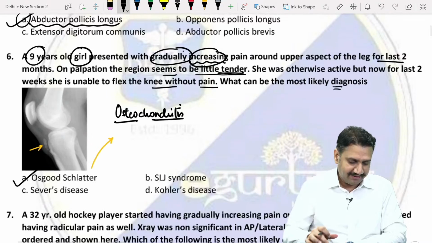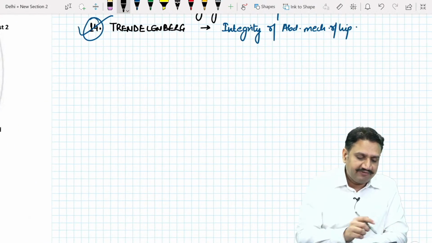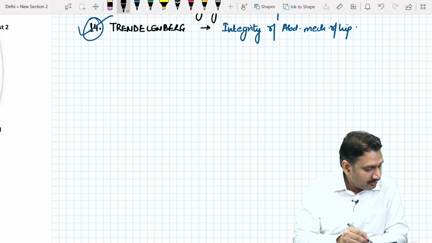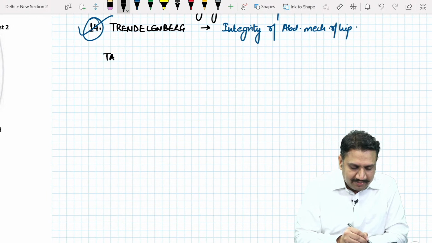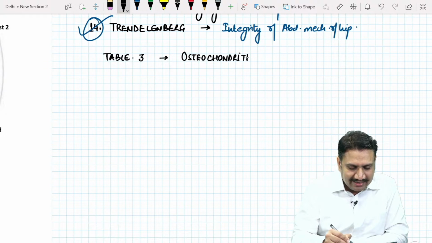What is the next question? That is different. So for question number 6, we can make our table number 3: the different osteochondritis at different locations. Please remember, the X-ray would be the same. Table number 3 is about different osteochondritis. What is the meaning of this word osteochondritis? I'll just take a quick recap. Osteo, the bone, chondro, the cartilage, itis, inflammation.